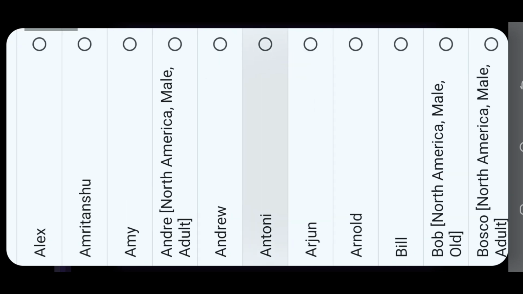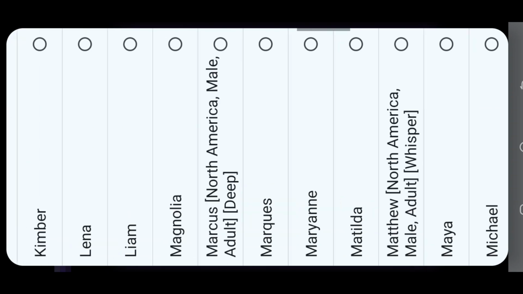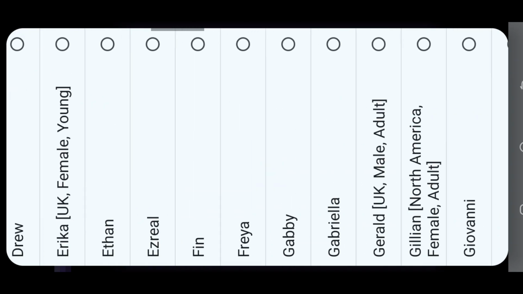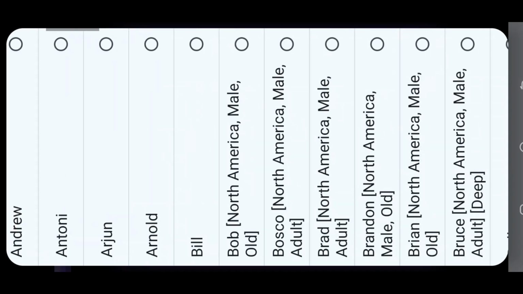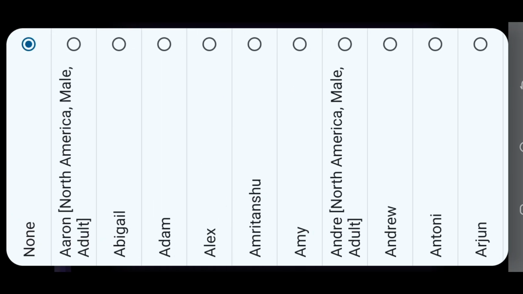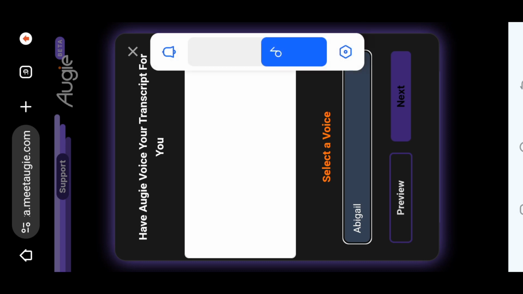These are the varieties of voices made available for you. You can choose whichever you wish to use. So I'm going to use Abigail for the voiceover. After clicking on the Abigail voiceover, you can preview it if you wish to preview the voice.